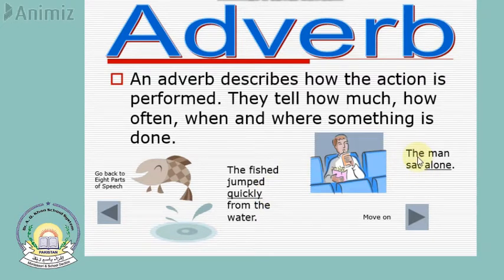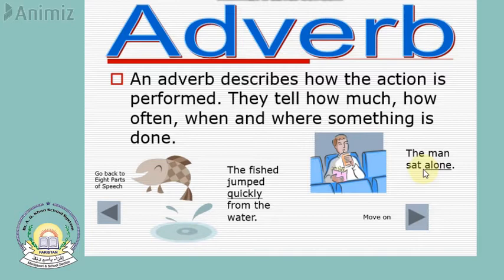Similarly, in this sentence, the man sat alone. The noun is the man, sat is the verb, and alone is the adverb because it is telling us about sat. How did the man sit? The man sat alone.